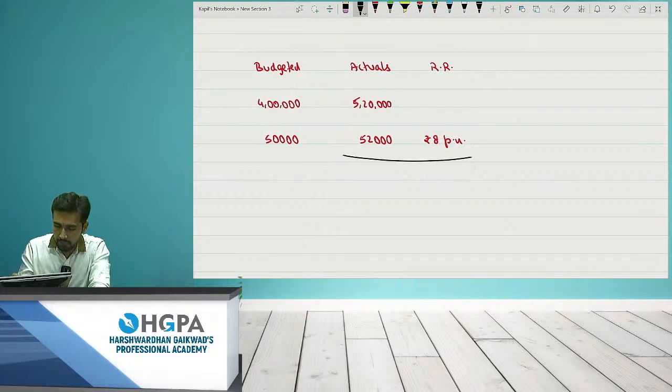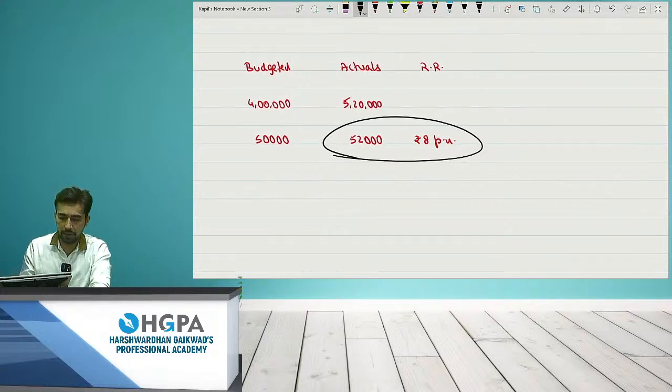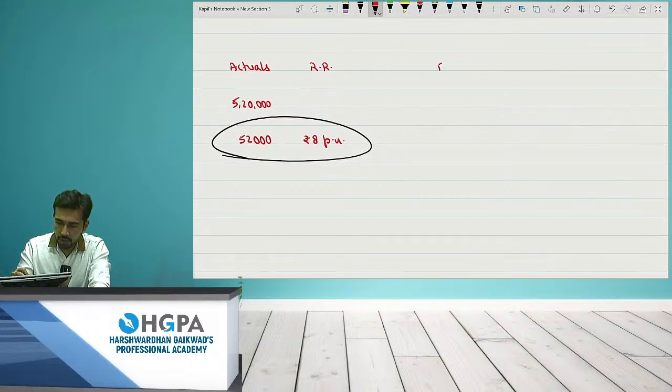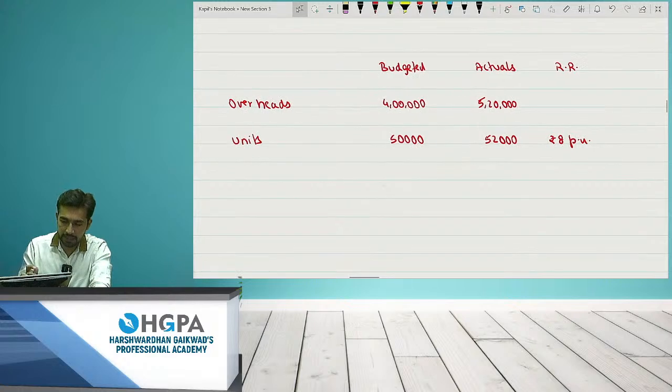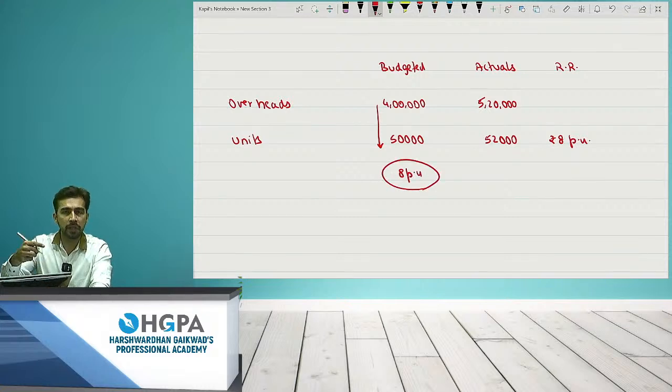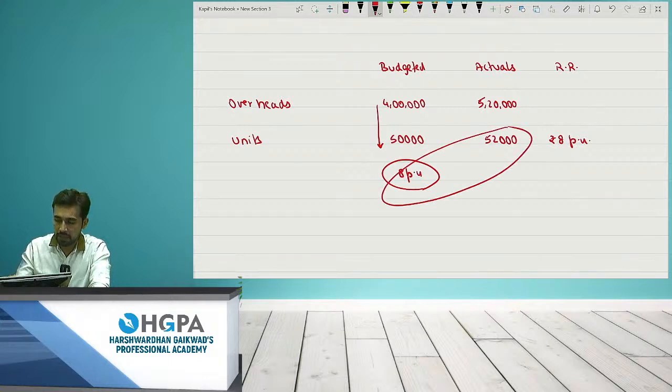So this is the expense which you should have made, 52 into 8. So I'm writing over here fixed overhead cost variance. Again, how did it happen? Pay attention once more. It is 4 lakh divided by 50,000. 4 lakh divided by 50. That means, can I say 8 per unit was the expense? Per unit you should have spent rupees 8 only, right? But actually you have made 52,000 units. That means the total expenditure which you should have incurred is 4,16,000. That much was the assumed expense, boss, 4,16,000 should have come. 4,16,000 was the absorbed expense, right?